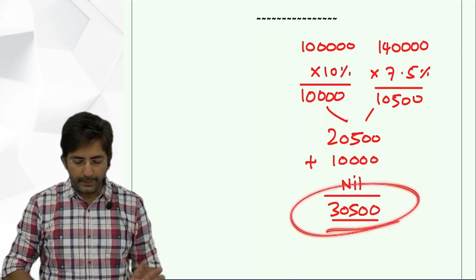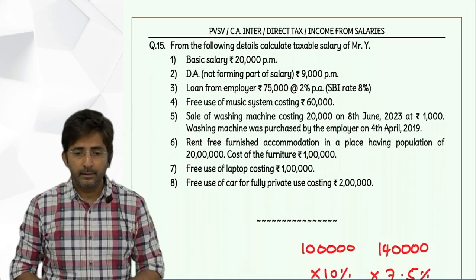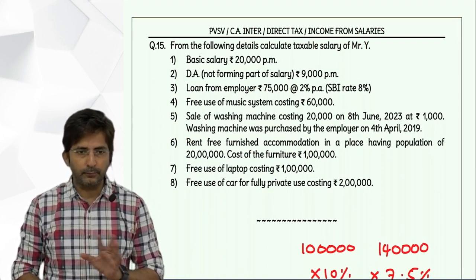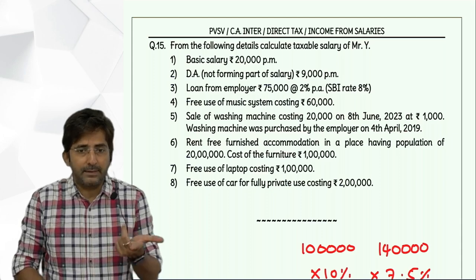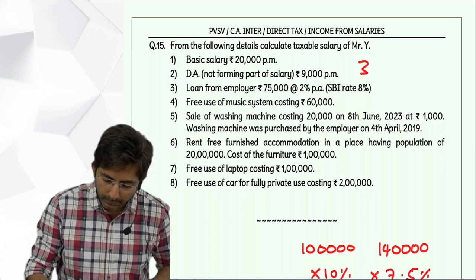So 30,500, and then that was the last item. So what is gross salary? 4 lakhs 20,000. Standard deduction 50,000. Final answer 3 lakhs 70,000. 3 lakhs 70,000 is the final taxable income from salaries.